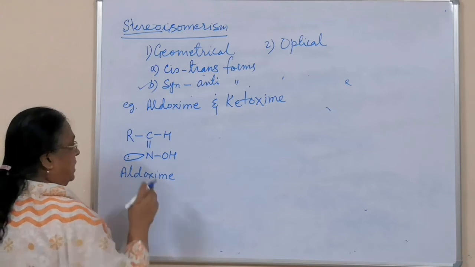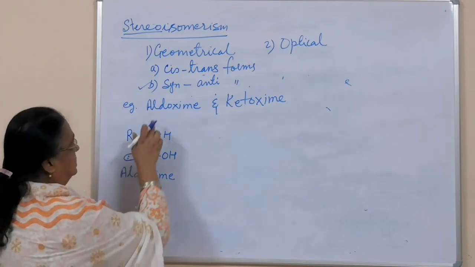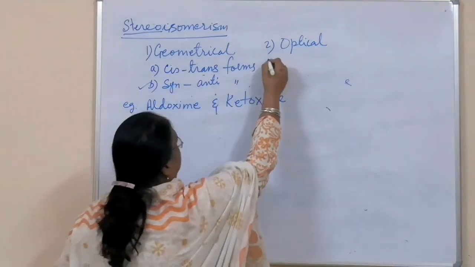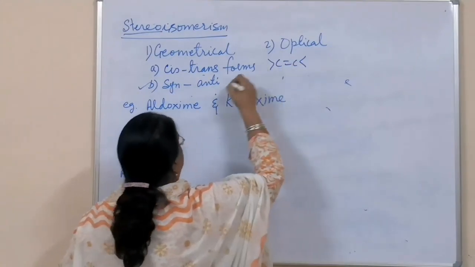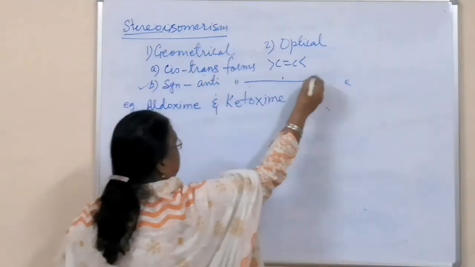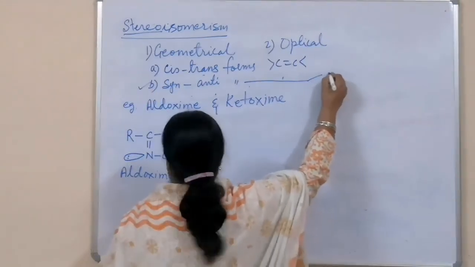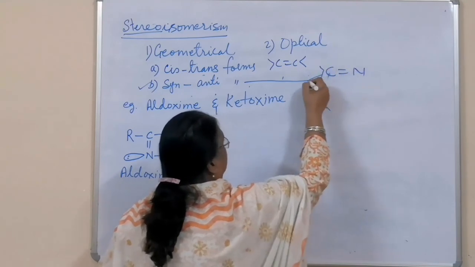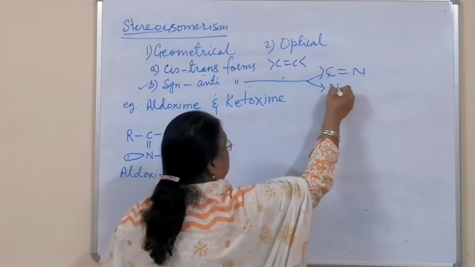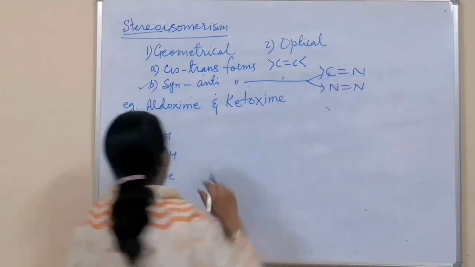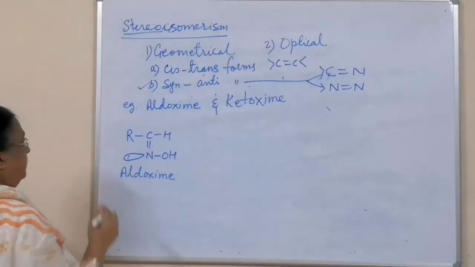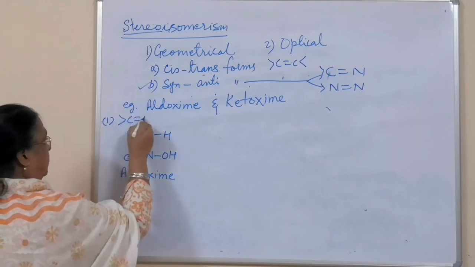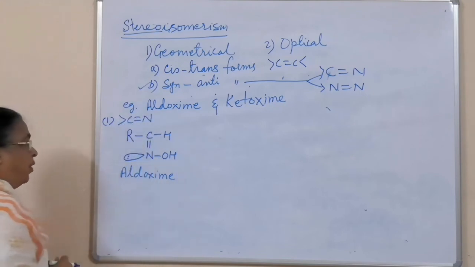In this case, we have one condition that we will have carbon-nitrogen double bond, and the second condition we will have nitrogen-nitrogen double bond. So first example I am taking here, the first condition, when we have carbon-nitrogen double bond.